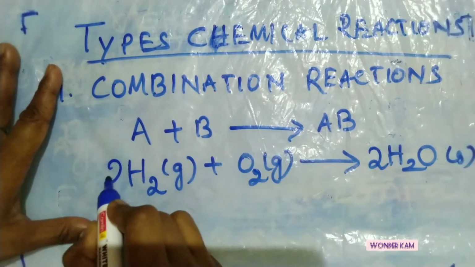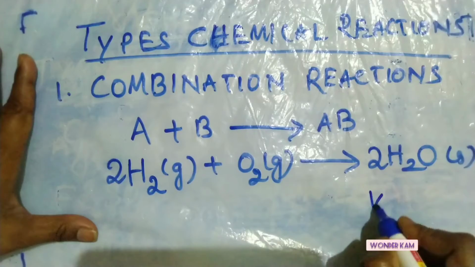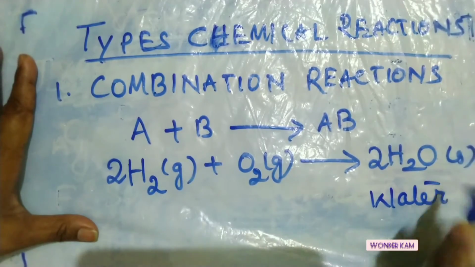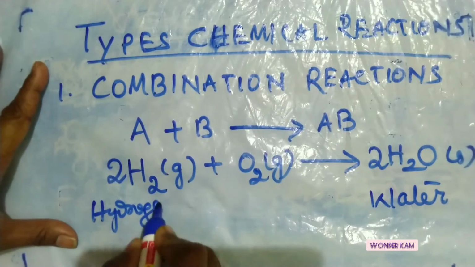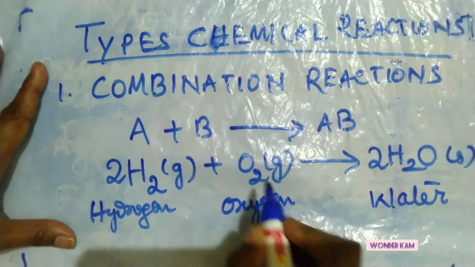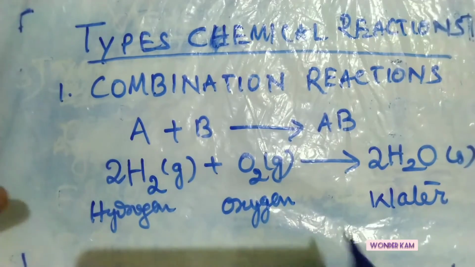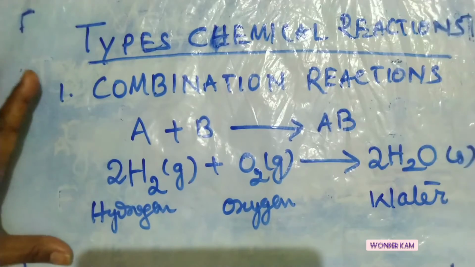So we put the coefficient 2 here. Now this is balanced. This is water. As I told you, hydrogen is always in molecular form, and oxygen is also always in molecular form, O2 and H2. I discussed all that in my last video, you might be knowing.